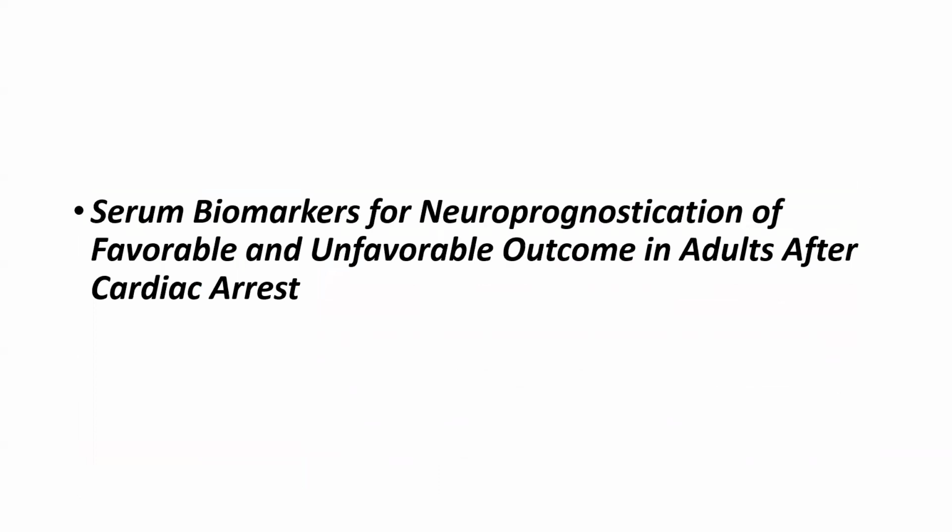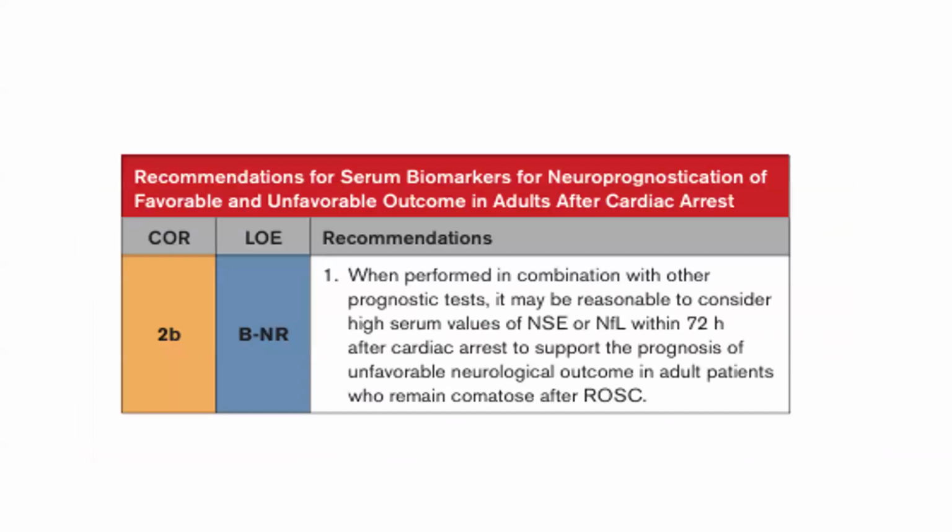Now let's see about the serum biomarkers and their role in neuroprognostication. There are two serum biomarkers, neuron-specific enolase and neurofilament light chain, which we have to measure within 72 hours for predicting neurological outcome. We have to measure them at 24 hours, and then we need to see the trend at 72 hours. If it is increasing, then definitely the prognosis is going to be bad.